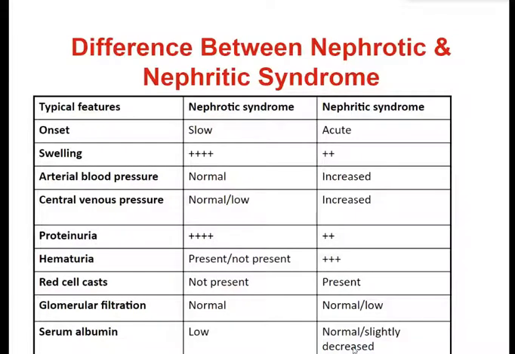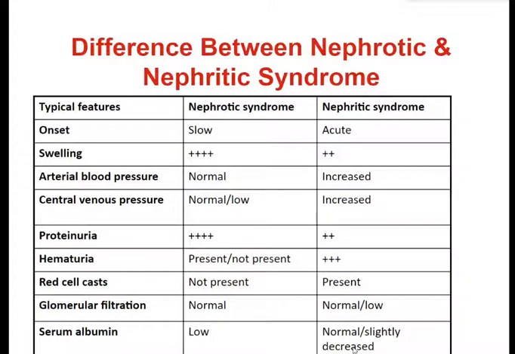Proteinuria is in nephrotic range in nephrotic syndrome, whereas in nephritic syndrome, it is subnephrotic range. Hematuria may be present in few cases of nephrotic syndrome, whereas it is present in majority of the cases of nephritic syndrome.